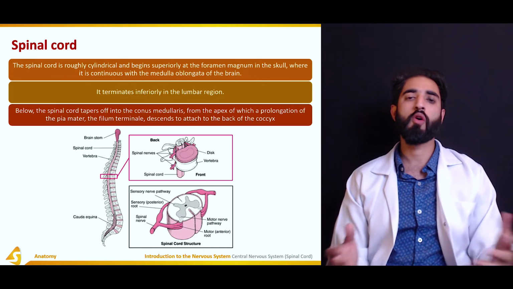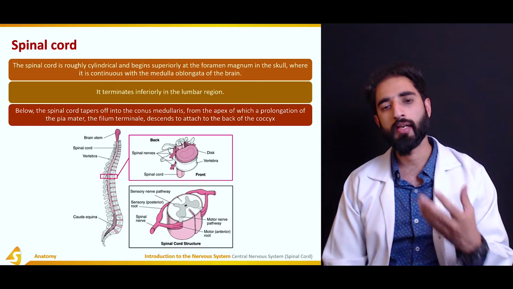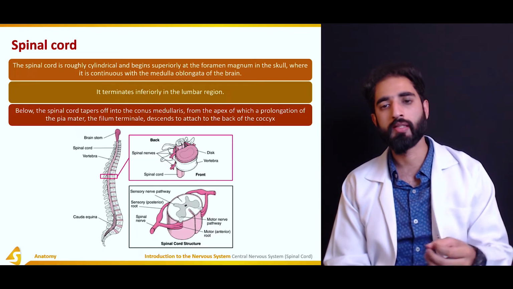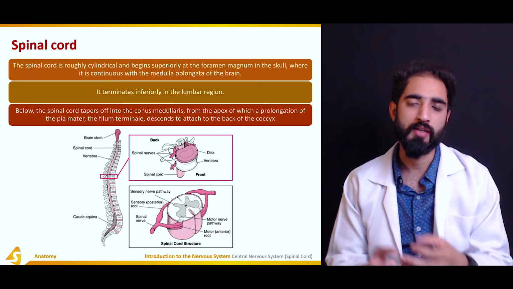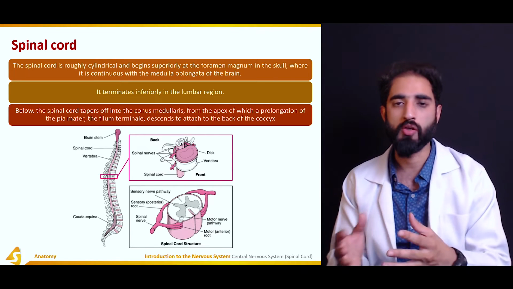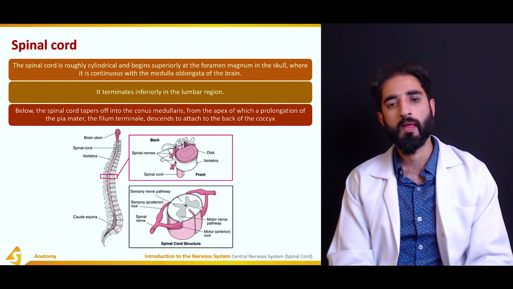So let's start off with what is the spinal cord. The spinal cord is a roughly cylindrical structure which begins superiorly at the foramen magnum and is continuous with the medulla oblongata of the brain, and it is a major part of the central nervous system of the human body.